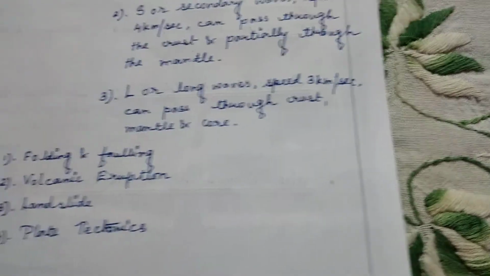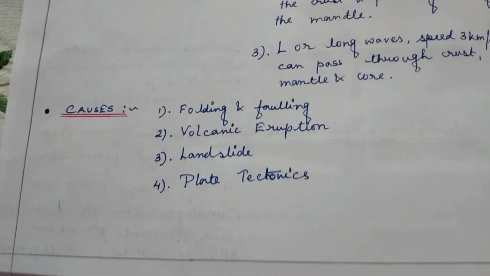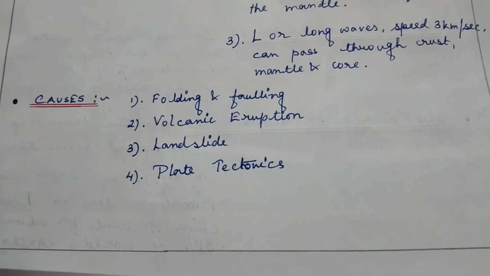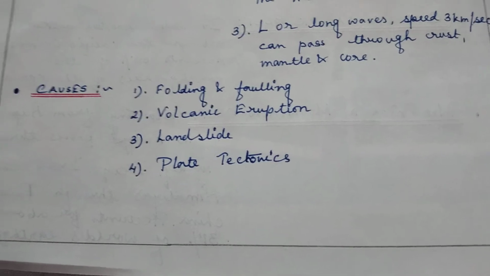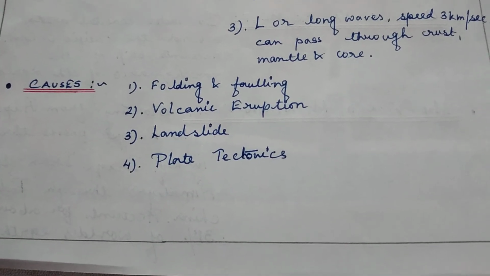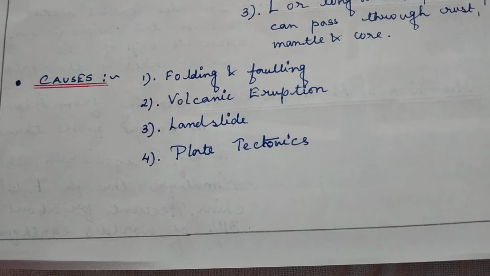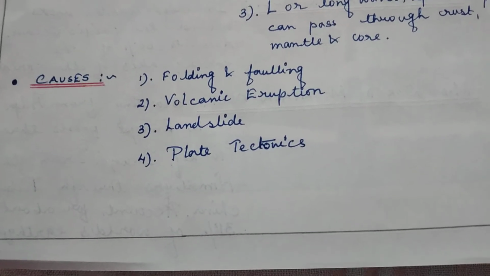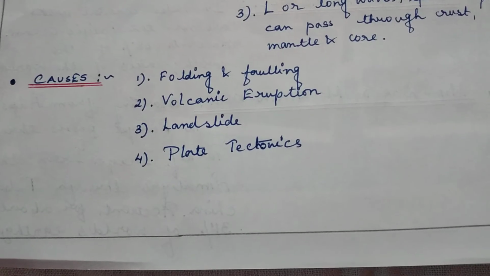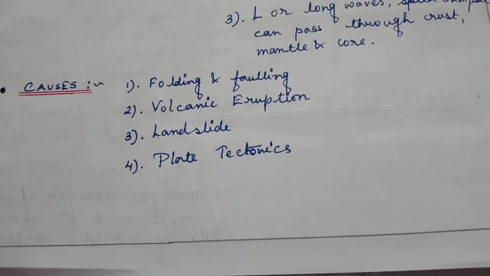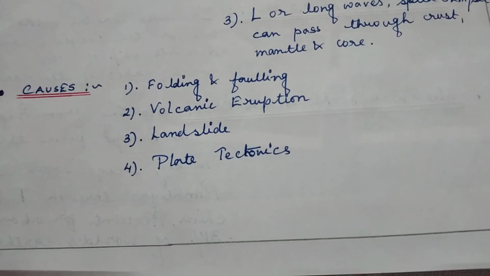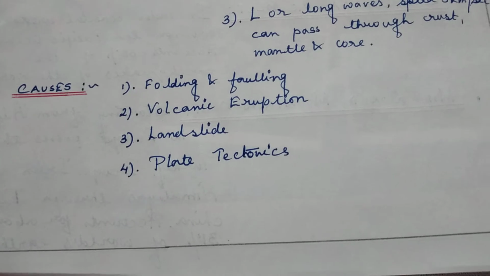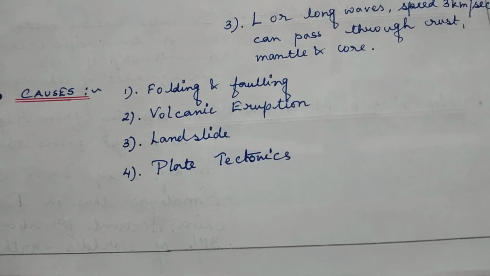Now, we have to know the major causes of earthquake. Whenever in any part of the earth an earthquake is occurring, there must be some reason behind it. One by one, we will try to understand these reasons. The first cause is folding and faulting.